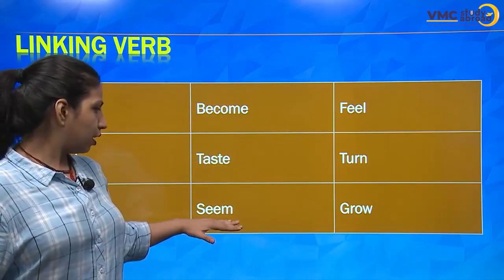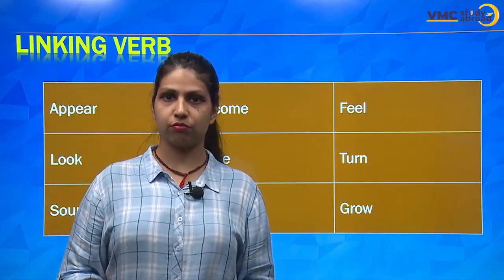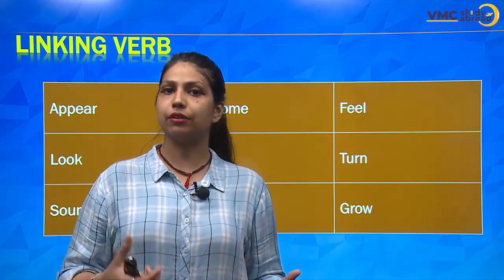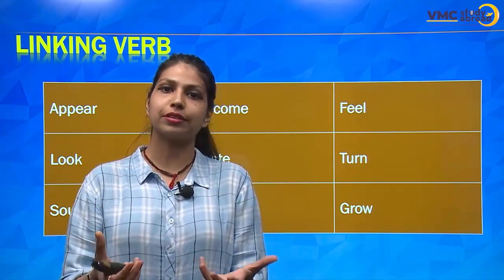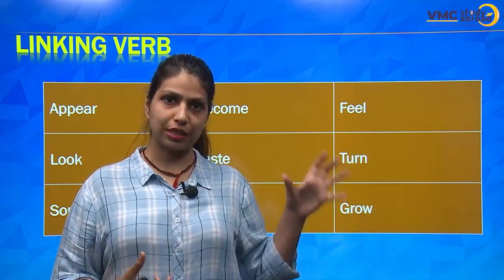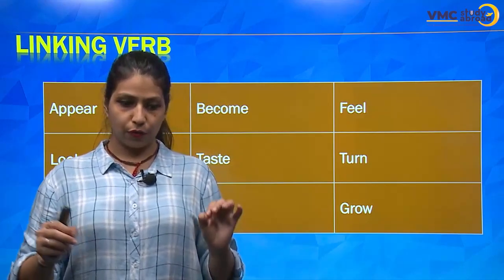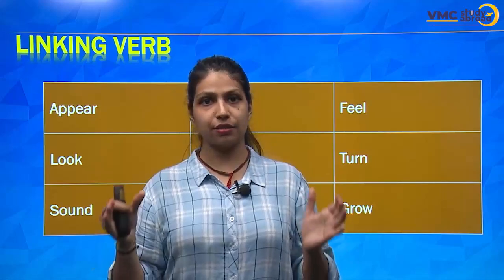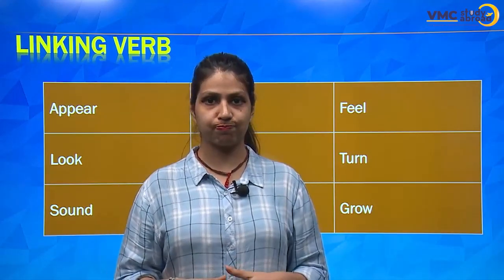Next example, it seems well, or she seems busy. So you know yourself for what condition you use these words, right? So when there is a verb which connects two parts in a sentence, it is called a linking verb.